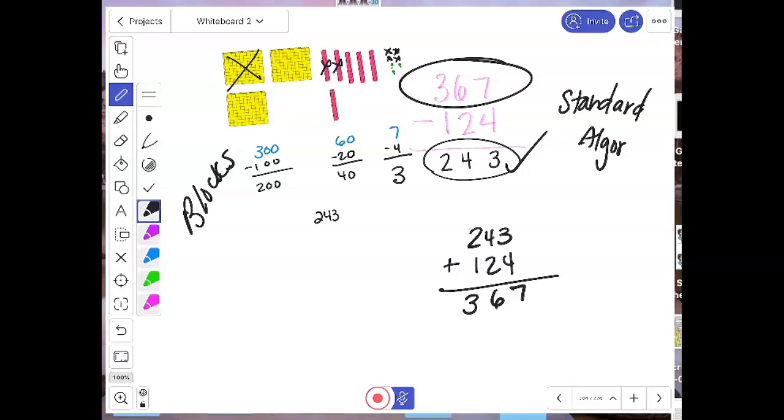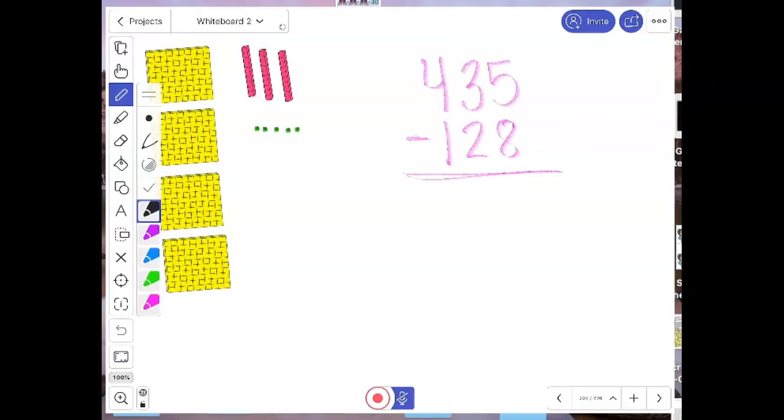But this is not a problem where I had to regroup or ungroup. I just subtracted. It was super simple to subtract. It's not always like that. Sometimes I've got to take away more ones than I have. Here, I've only got 5 ones because in the number 435, there are only 5 ones. But I have to take away 8.